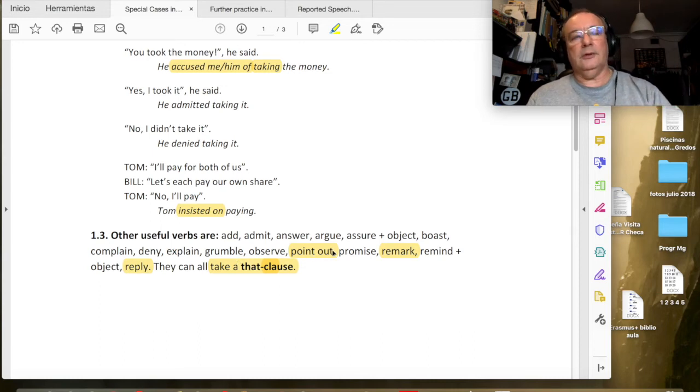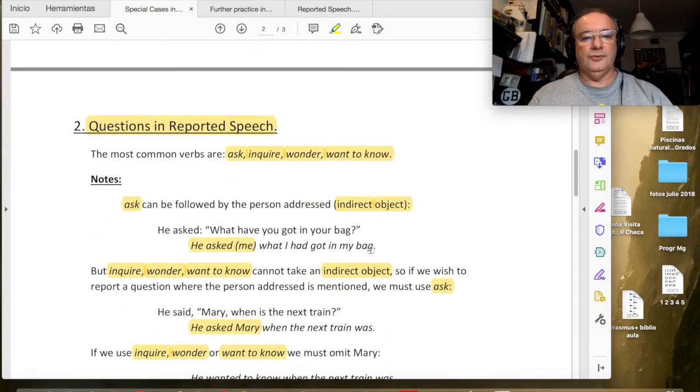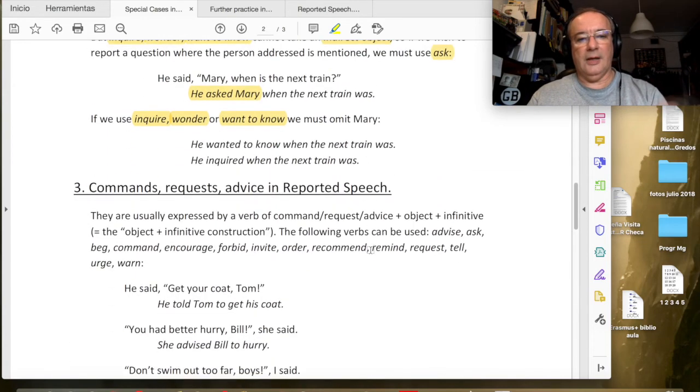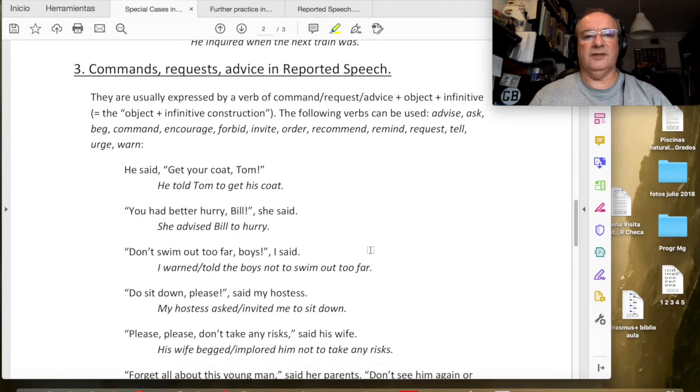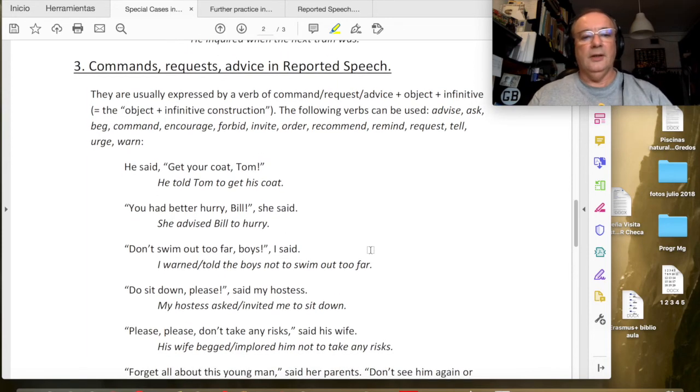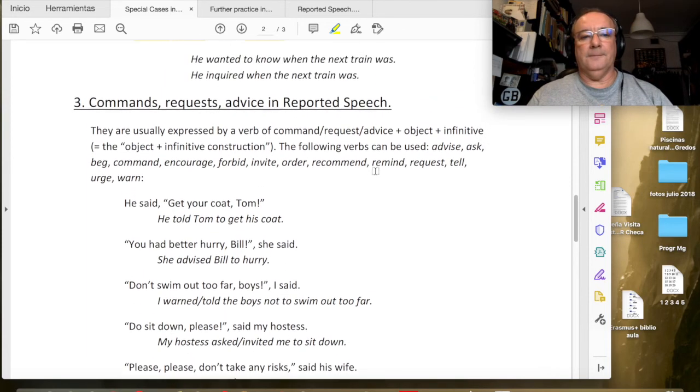They can all take that clause. He pointed out that it was raining. He promised me that he would come. He promised me to come, of course, but he promised me that he would come. So we had already seen the questions, and now we go to the commands, requests, and advice in reported speech.